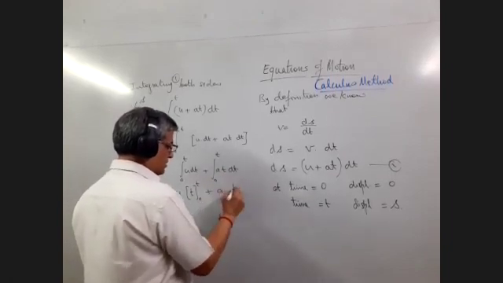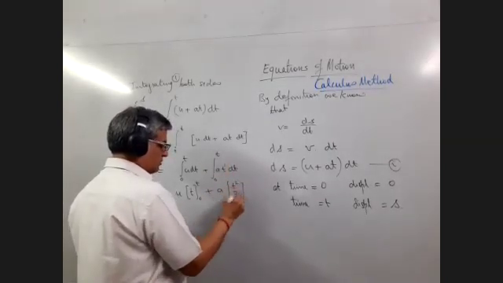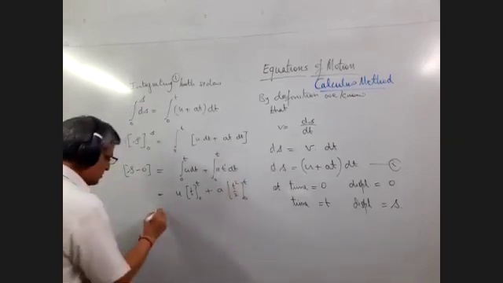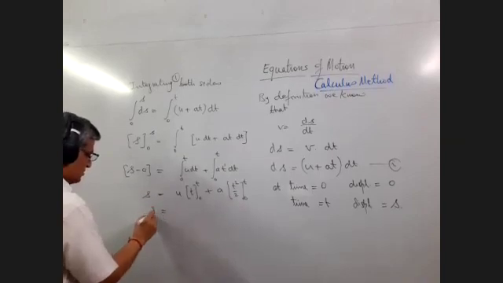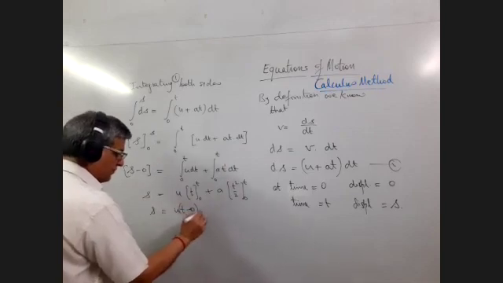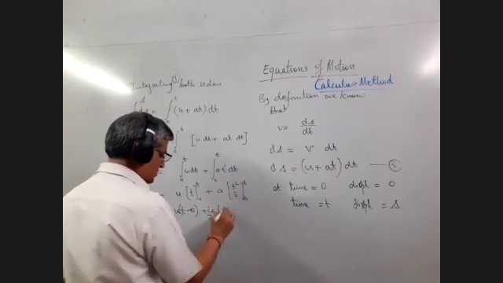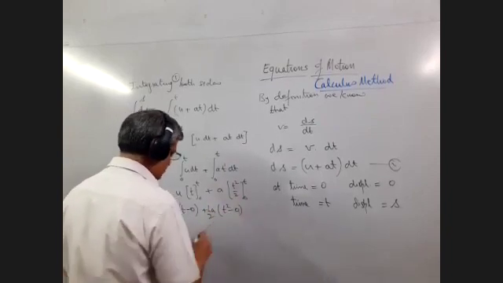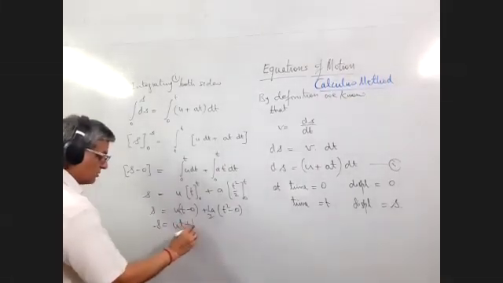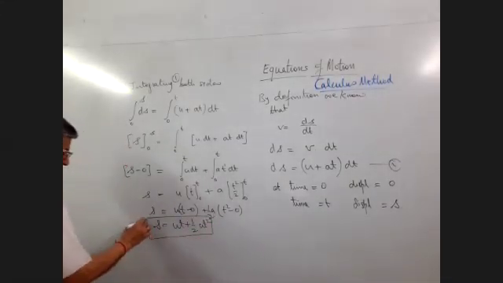What is the integration of t? It is t square by 2: the power of t is 1, so 1 plus 1 upon 1 plus 1, so it becomes t square upon 2. So this is s, and here it is ut minus 0 plus a, with the half outside and t square minus 0 inside. So we get the result here, s is equal to ut plus half at square. So that is my second equation of motion.